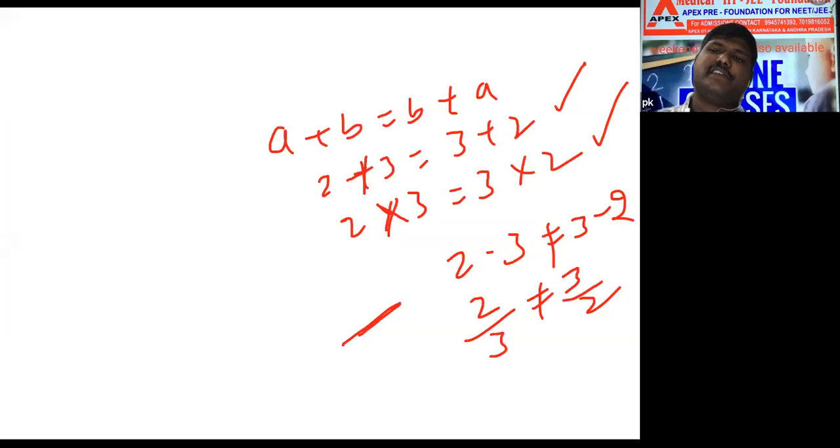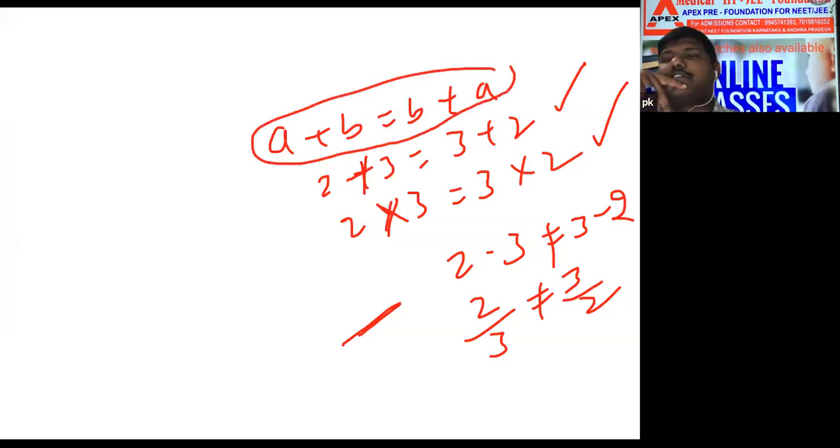a plus b is equal to b plus a means we can say it is called commutative. 2 plus 3 is equal to 3 plus 2. 5 is equal to 5, correct now? 2 into 3, 6 is equal to 6, correct now? 2 minus 3 value minus 1. 3 minus 2 value 1, not equal. 2 by 3 is not equal to 3 by 2. That's why only plus and multiplication it is commutative.